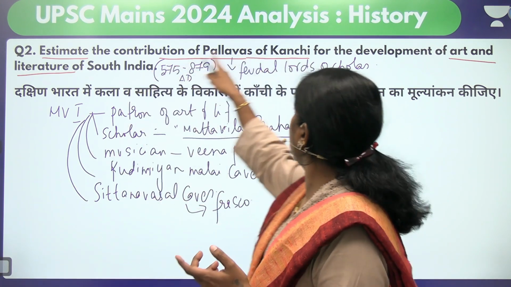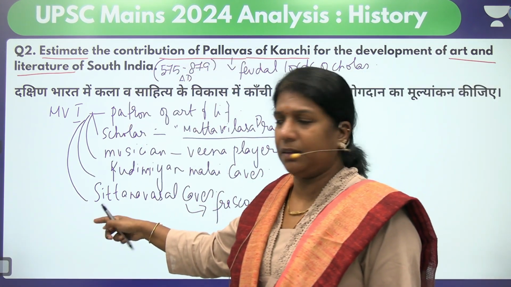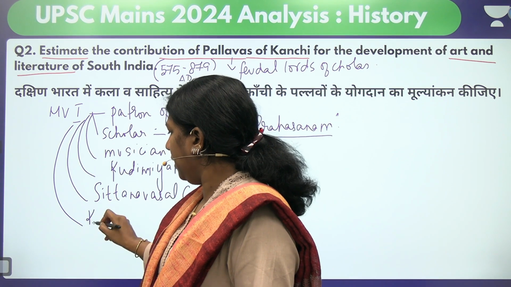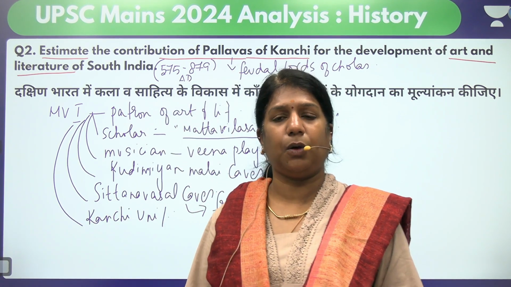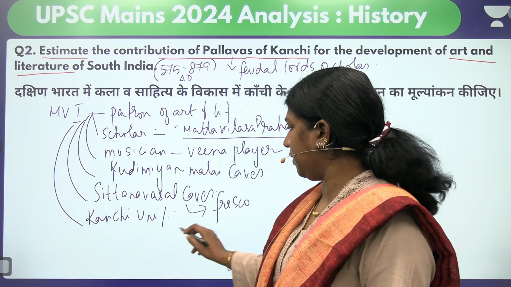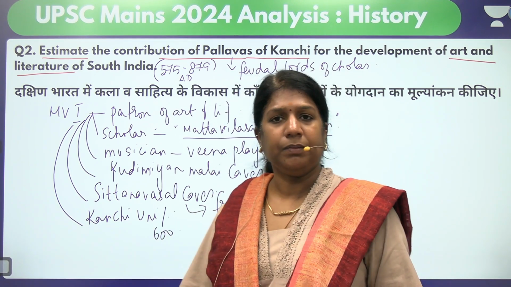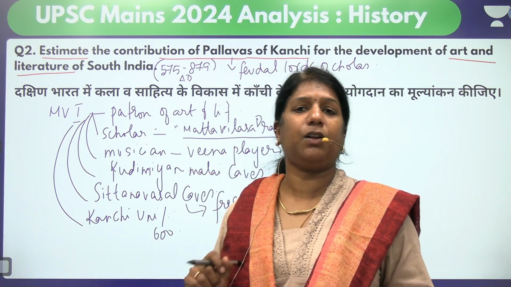A king patronizing what? Art form. So that was one thing. And this Mahendravarman, he established a famous university, which is called the first university of South India, called Kanchipuram University in 600 AD. And this university was a great center of learning.